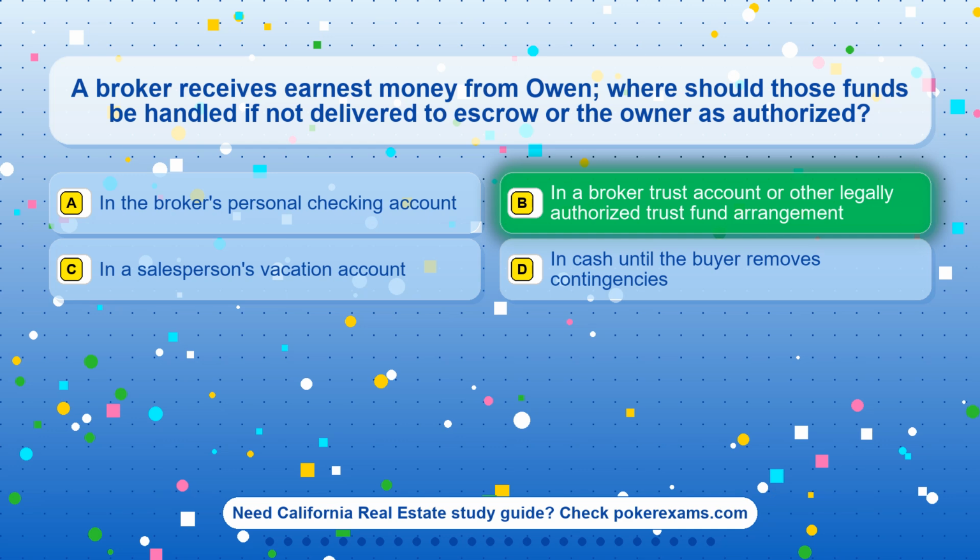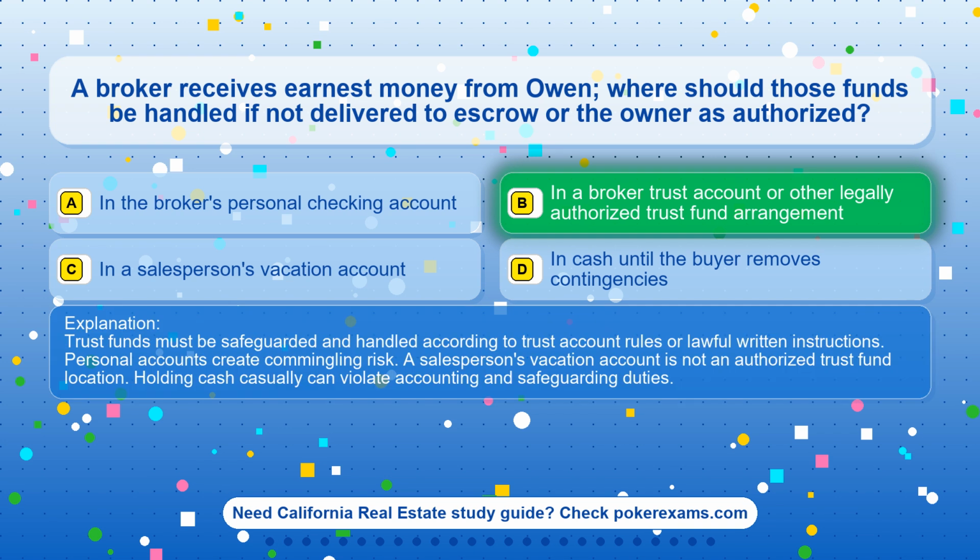The correct answer is option B. In a broker trust account or other legally authorized trust fund arrangement. Trust funds must be safeguarded and handled according to trust account rules or lawful written instructions. Personal accounts create commingling risk. A salesperson's vacation account is not an authorized trust fund location. Holding cash casually can violate accounting and safeguarding duties.